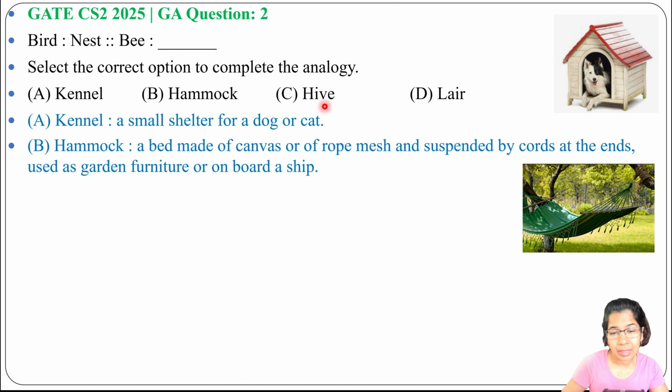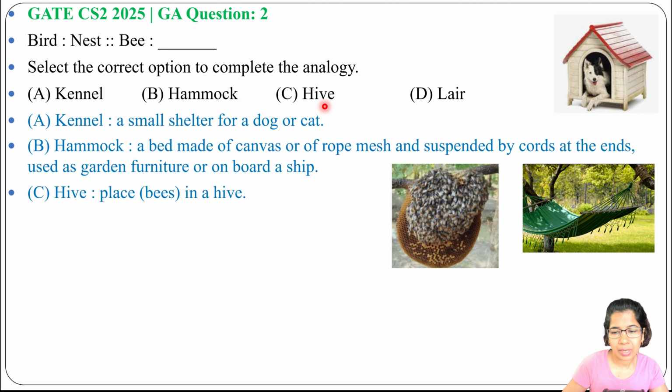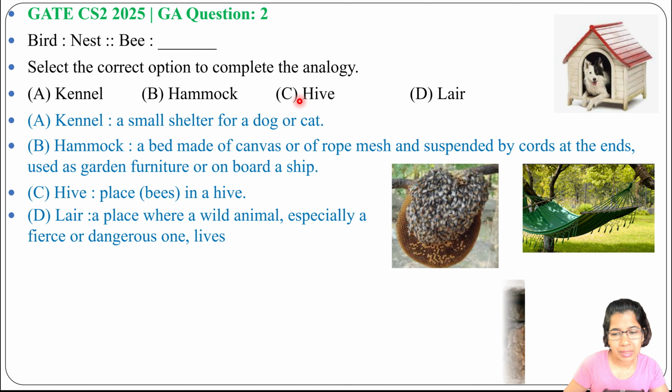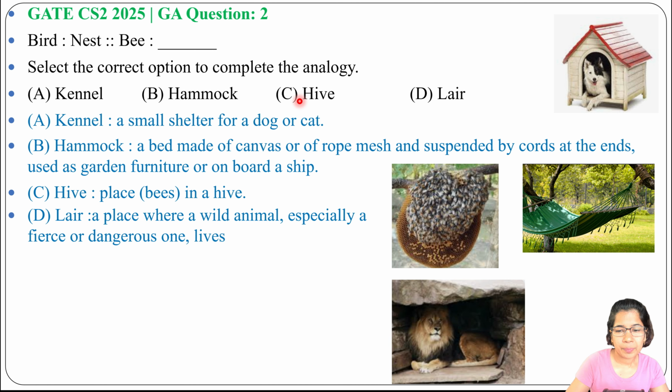Next option C, hive. Hive is a place for a bee to stay. It looks like this. A bee can stay here. So the answer will be option C, hive. Next option D, lair, where wild animals stay. It looks like this. So a bee can stay only in a hive.